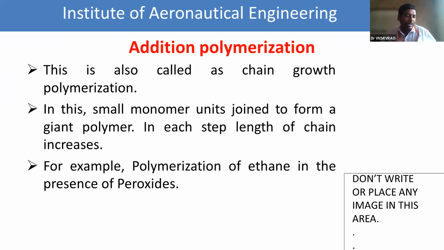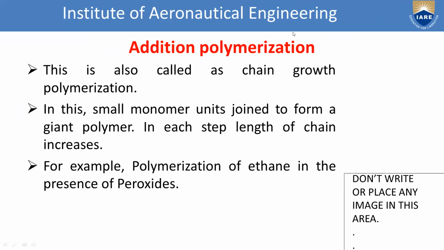Okay, now tell me, how many types of polymerization are there? Three types.